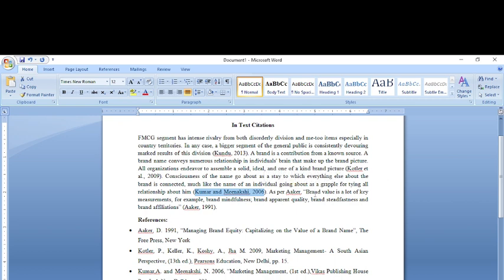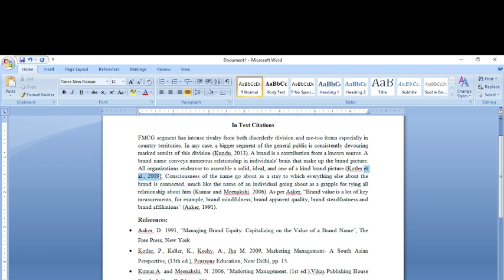You can also give the in-text citation as per Aaker. Brand values a lot of key measurements. It includes brand awareness, brand perceived quality, brand loyalty, brand associations. This is the thought by Aaker, and I've written Aaker 1991 as Aaker is the single author of this manuscript. Where we have a single author, write the surname of the author. Where we have two authors, use the term and. If you have more than two authors, say 3, 4, 5 or many, use the term et al.